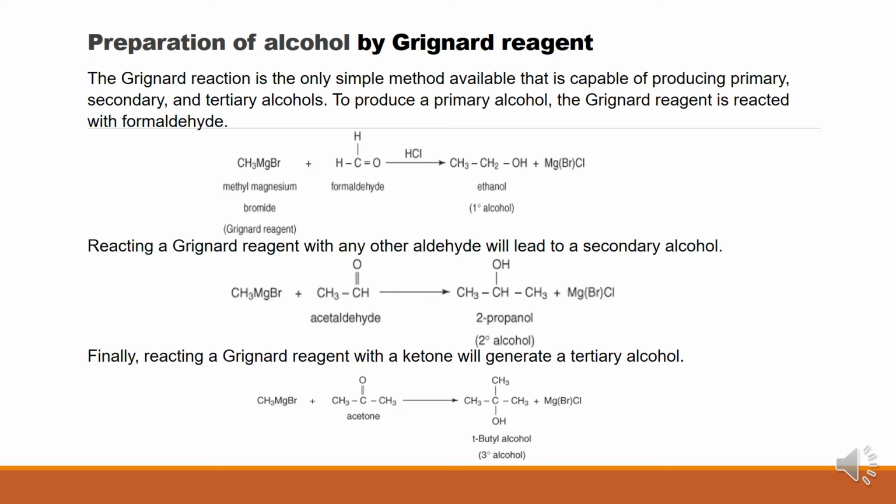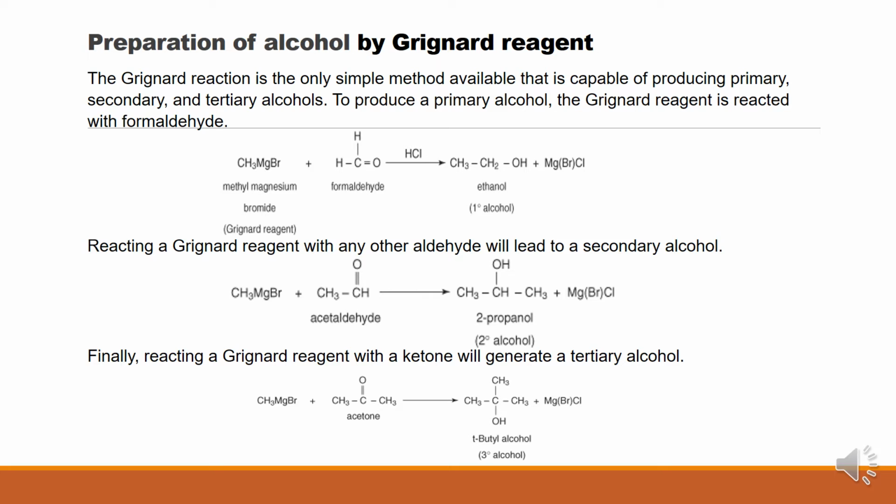Okay, so this Grignard reagent, methyl magnesium bromide, is only the reagent used. This kind of Grignard reagent is used in the preparation of alcohols. Remember, Grignard reagents used for the preparation of alcohols are said to be Grignard reactions.